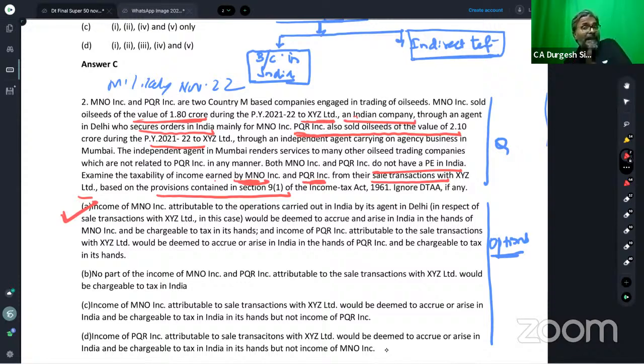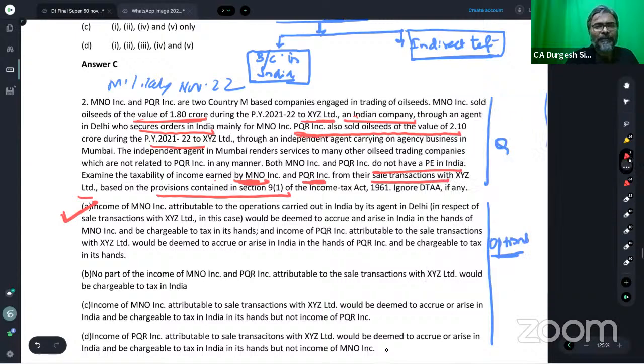So because of the agent, are they getting the exposure of business connection in India? Answer is no. But please check what is the sale value which has taken place in respect of the goods of PQR Inc. And the sale value, students, you can see is more than rupees 2 crores.